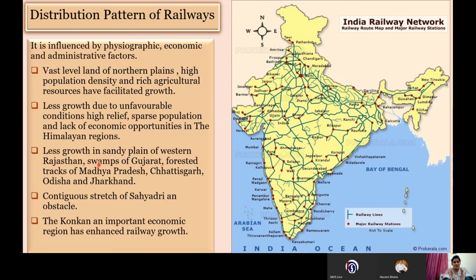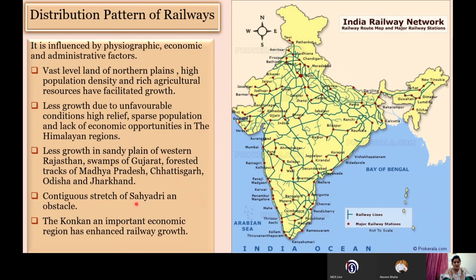Next, we have less growth in sandy plains of western Rajasthan, swamps of Gujarat, forested tracts of Madhya Pradesh, Chhattisgarh, Odisha, and Jharkhand. We have already discussed the desert part of Rajasthan, the swamps of Gujarat here, the Rann of Kutch region, and the forested parts of Jharkhand, Chhattisgarh, Odisha, and parts of Madhya Pradesh have hampered the growth of railways.